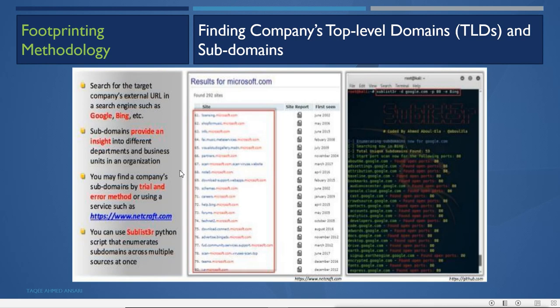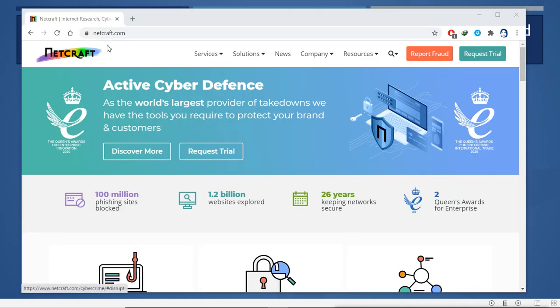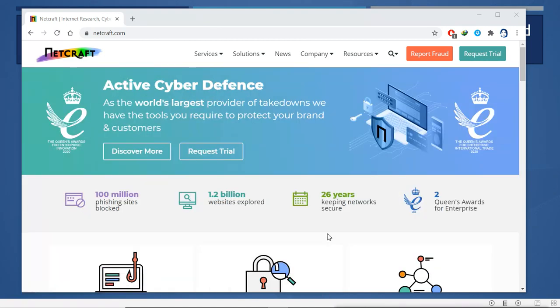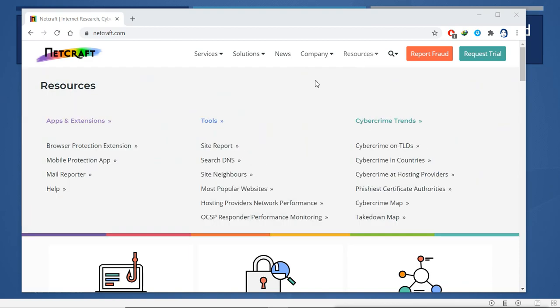You may find a company's subdomains by trial and error method or using a service such as Netcraft. You can do this using the Netcraft site. You can go to netcraft.com and find the subdomains of a particular company. For example, this is netcraft.com. Here we can do lots of other things, but right now I want to find the subdomains. So we have the resources tools here. Under resources, under tools, we have these different tools.